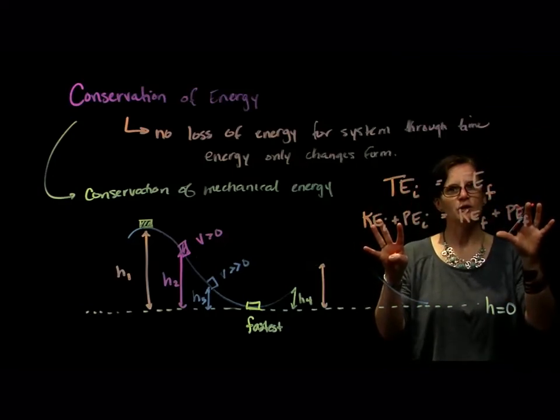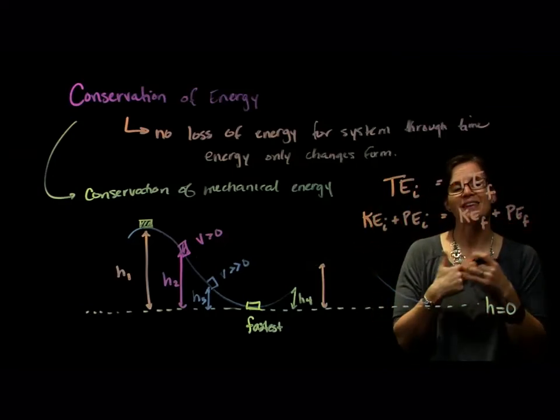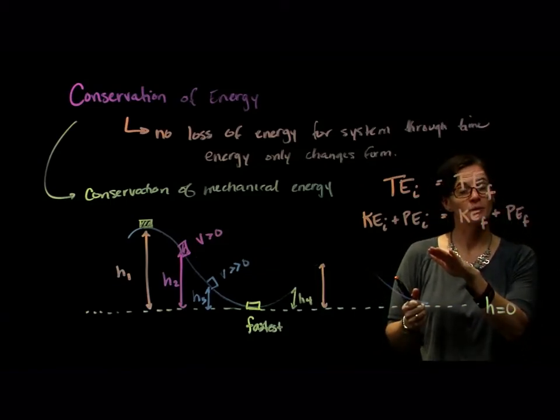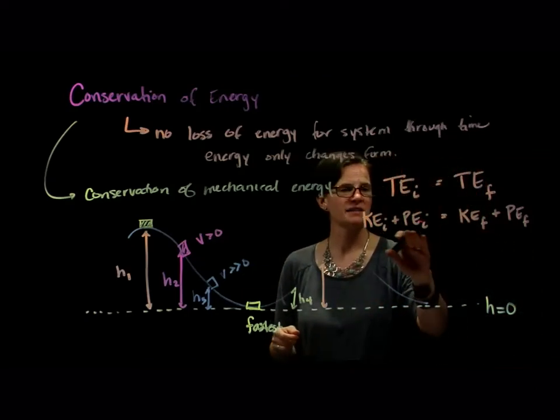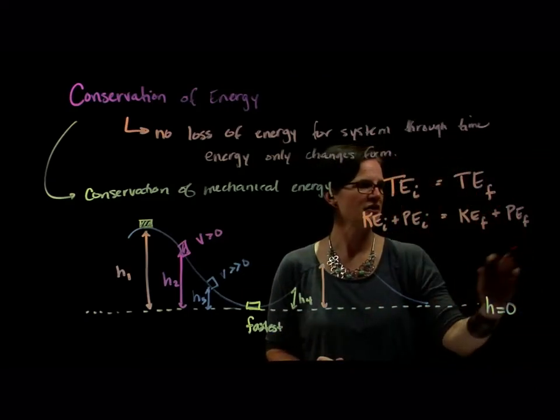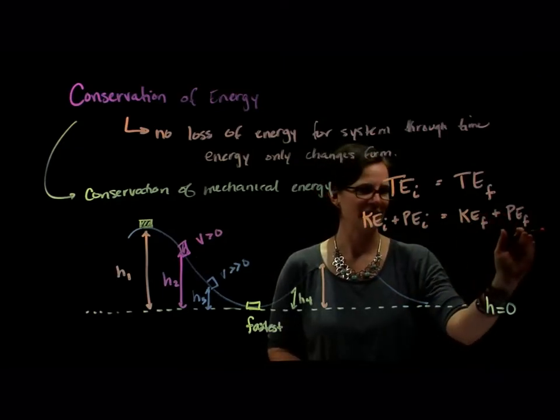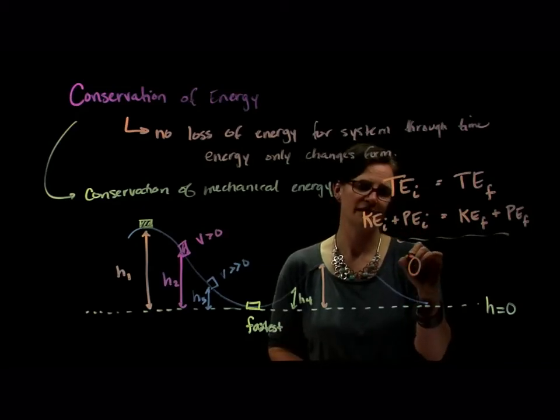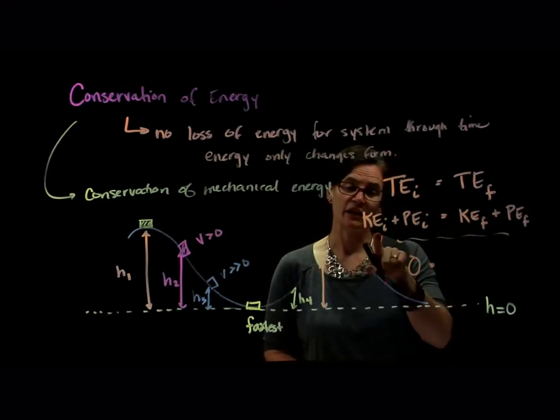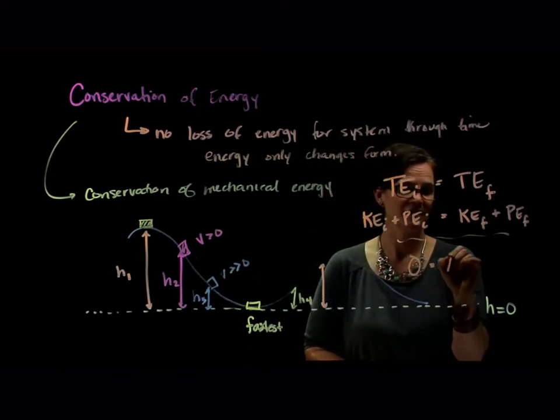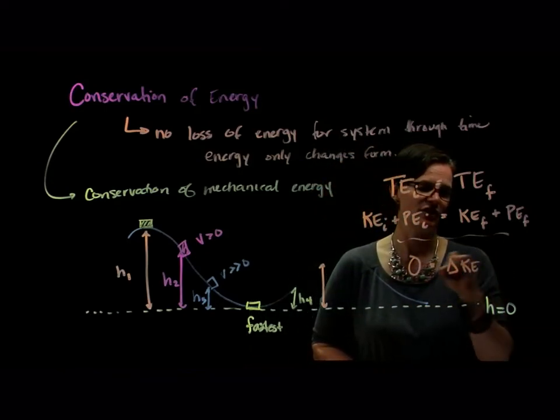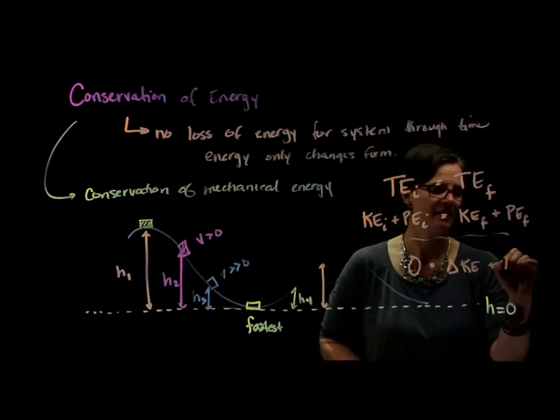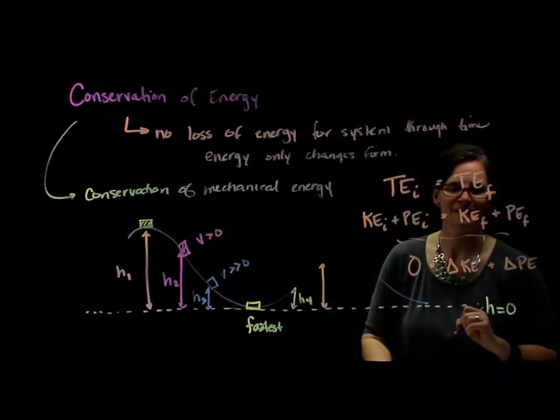If I were to rearrange this relationship and think of it in a different way, bringing all of the variables to one side, I subtract potential energy from both sides, and I subtract kinetic energy from both sides. If I take everything over, I'm left with 0. My final kinetic energy minus my initial kinetic energy, that's my change in kinetic energy. My final potential energy minus my initial potential energy, that's my change in potential energy.